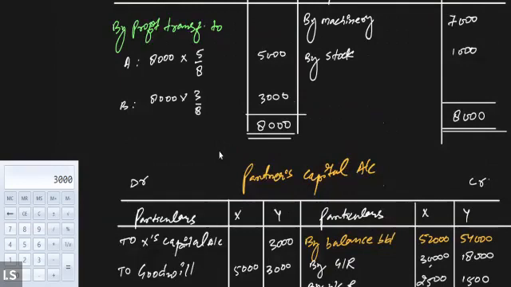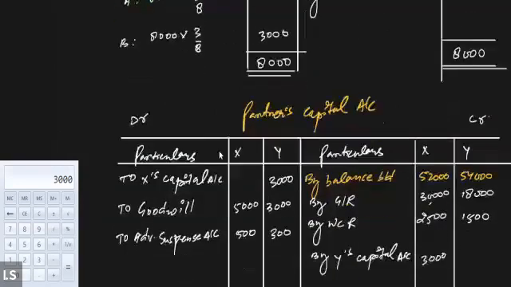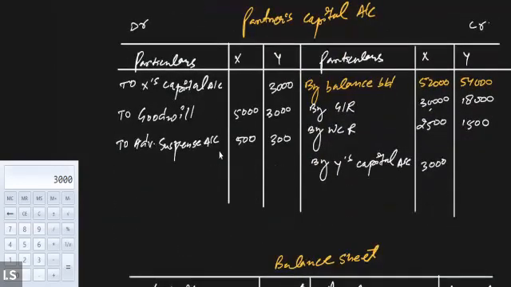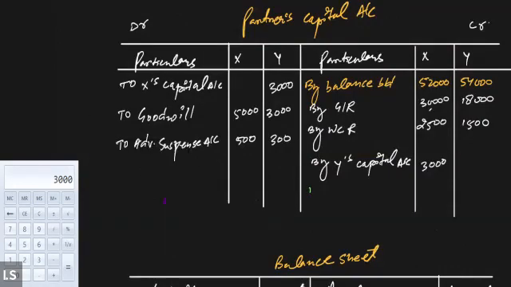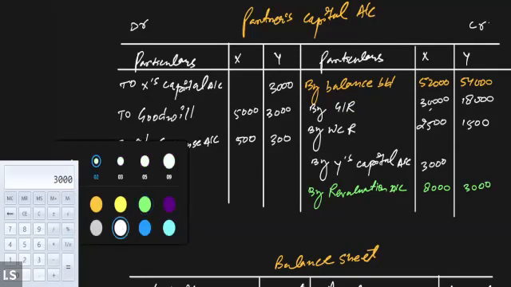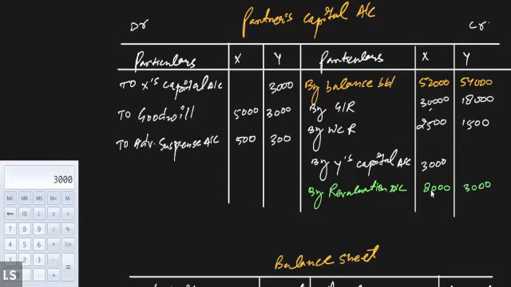Clear. And since there is a profit in the revaluation account, we will simply transfer the revaluation profit to the partners capital account on the credit side. So we'll write down by revaluation account. A will be getting 8,000 revaluation profit and Y will be getting 3,000 as the profit of the revaluation. Now we will close the partner's capital account as well, and find out the closing capital of the partners.